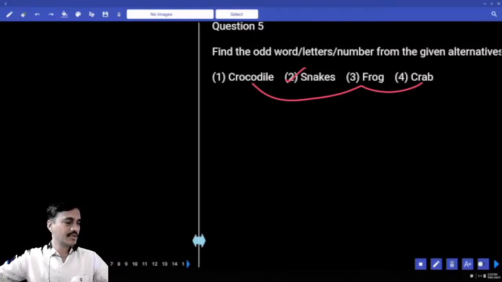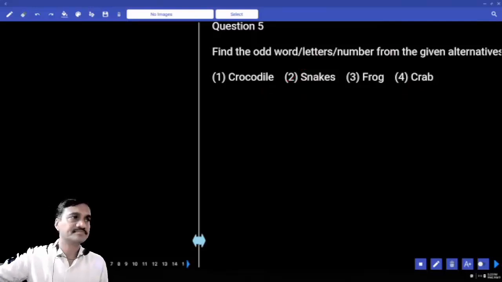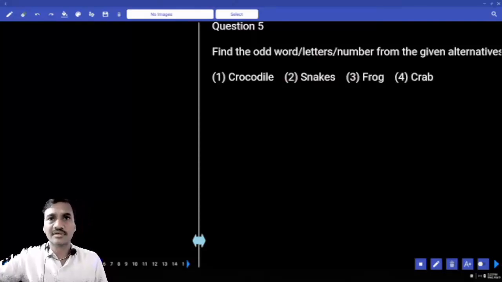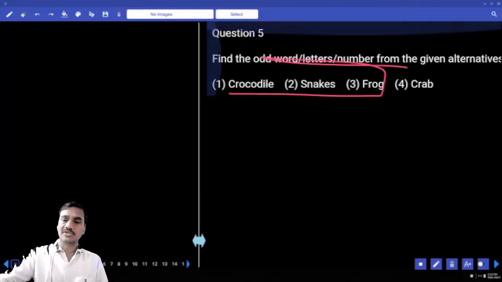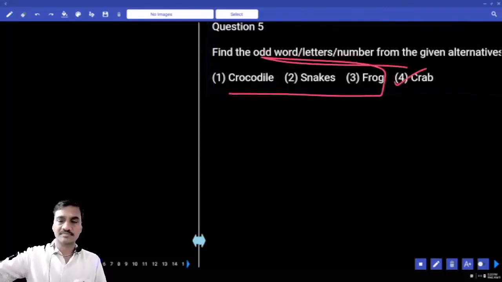Now, question number 5. Crab is here. Why crab? The remaining 3 are vertebrates. Crab is not a vertebrate. Choice 4.